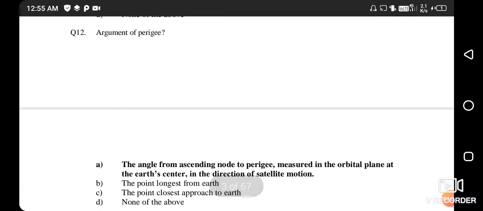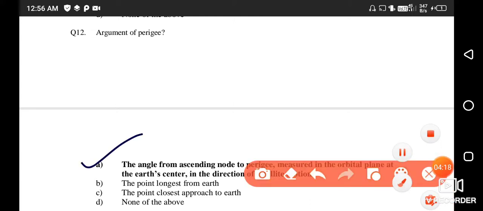Next question. Argument of perigee. The argument of perigee is the angle from the ascending node to the perigee, measured in the orbit plane at the Earth's center in the direction of the satellite motion. So the right answer is option number A.